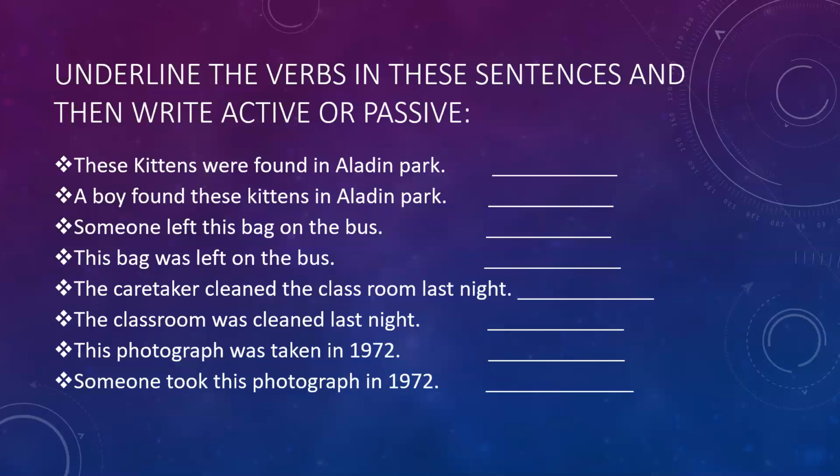Now here exercise is given, exercise B. Underline the verbs in these sentences and then write either it is active or passive. Now, first of all, you have to underline the verbs. These kittens were found in Aladdin Park. Now, found is the verb here. You have to underline were found, and it is a passive sentence. Next is, a boy found these kittens in Aladdin Park. Found again, underline found, and it is an active sentence.